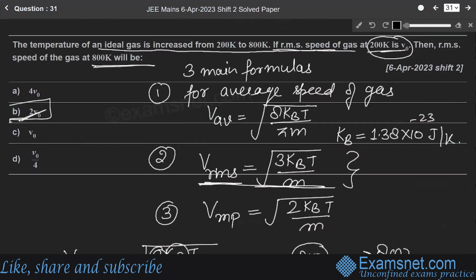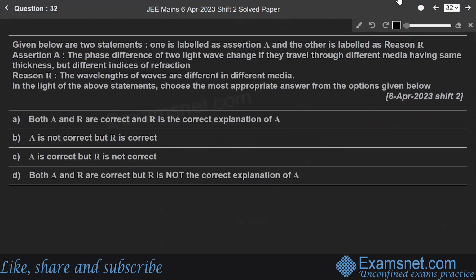Now moving towards our next question, question number 32. This question says that given below are two statements, one is labeled as assertion A and the other is labeled as reason R. Assertion A says: the phase difference of two light waves changes if they travel through different media having the same thickness but different indices of refraction.